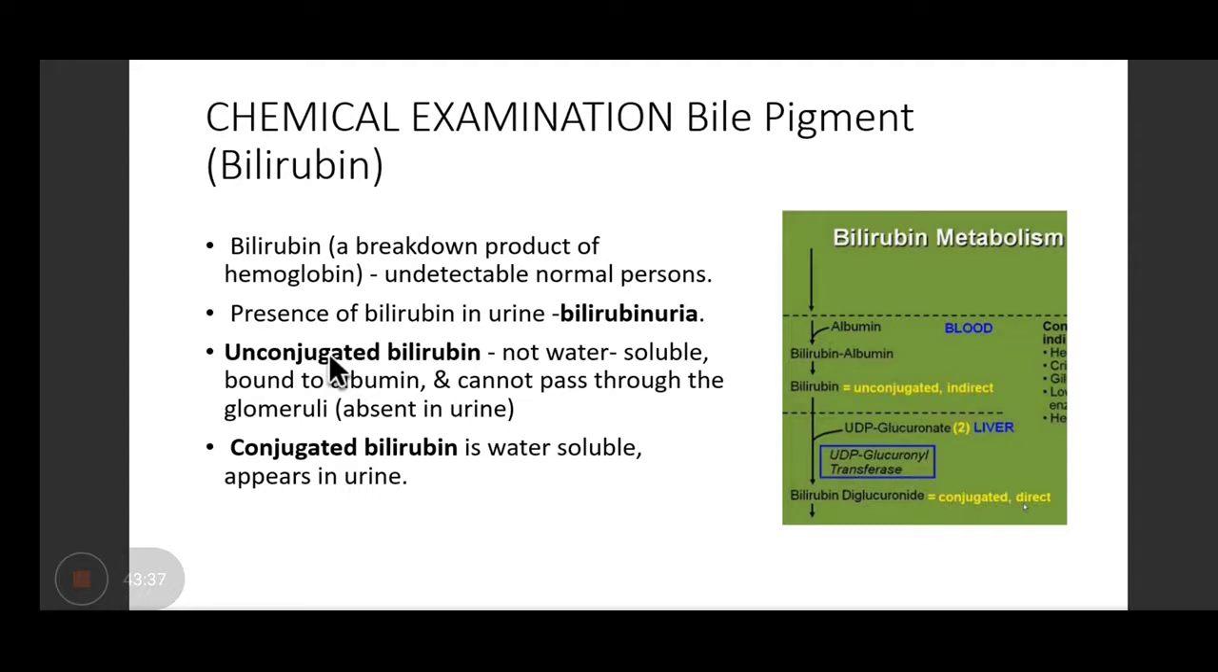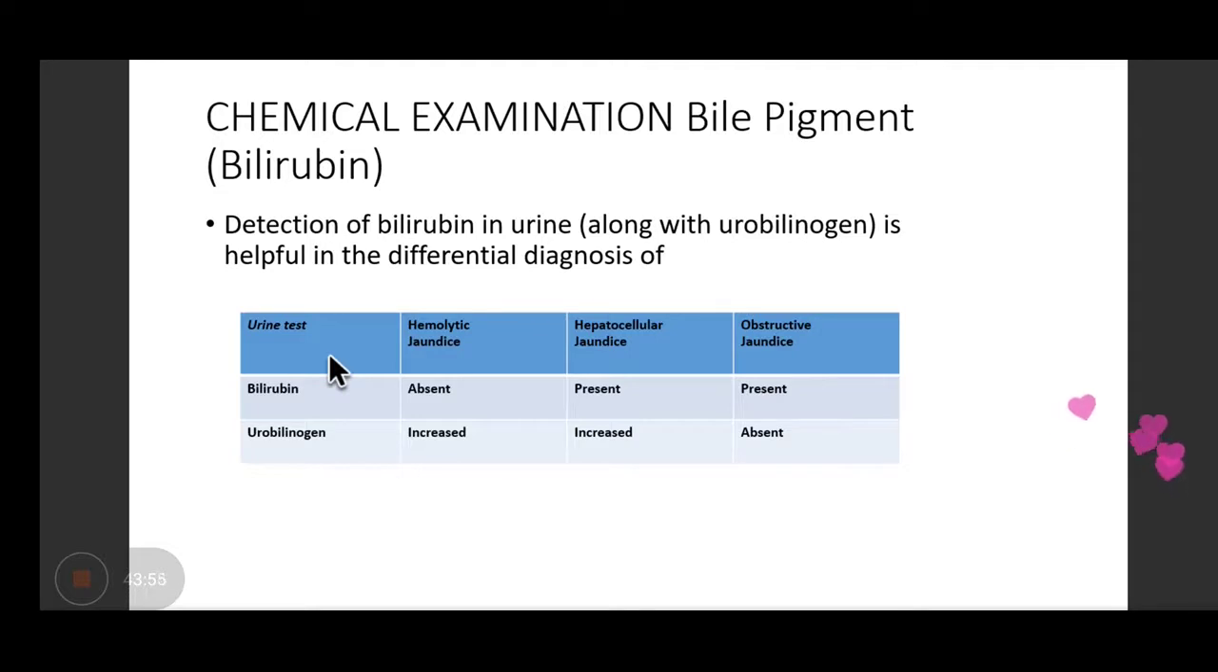Okay? So bilirubin is a breakdown product of hemoglobin, and its presence in urine is known as bilirubinuria. And if it is unconjugated bilirubin, it cannot appear in the urine because it is water insoluble. It is the conjugated bilirubin only which can appear in the urine. Right? So this is how you differentiate the type of jaundice.